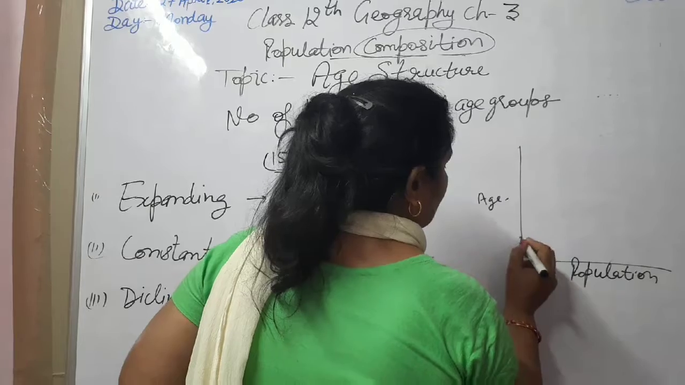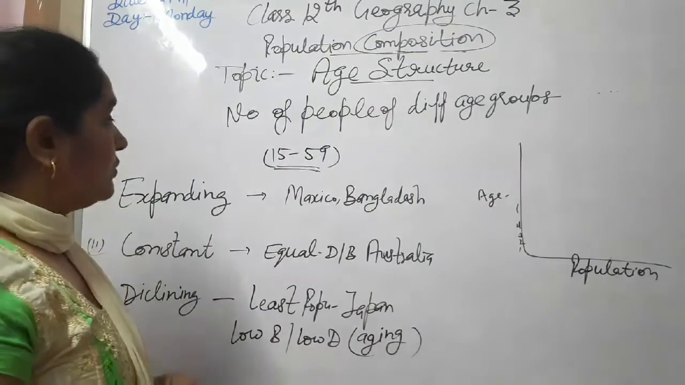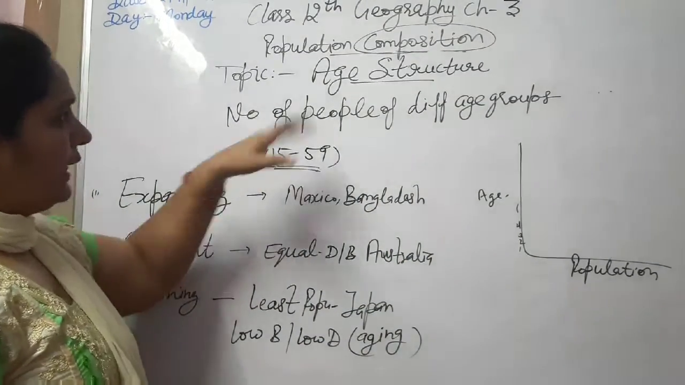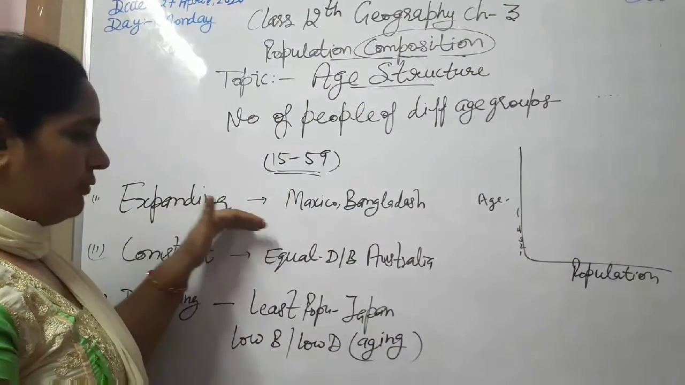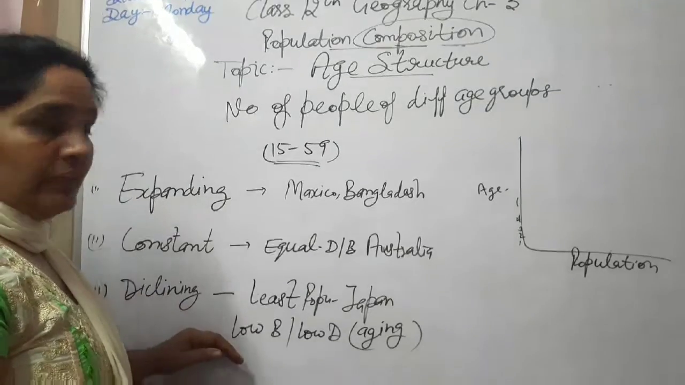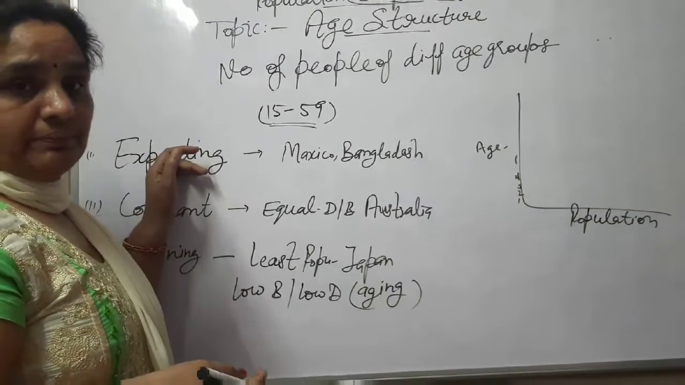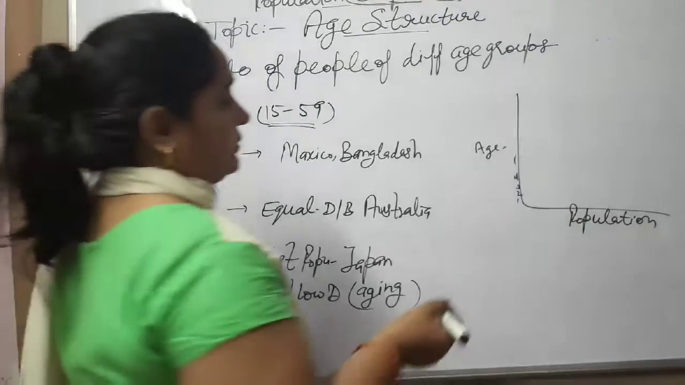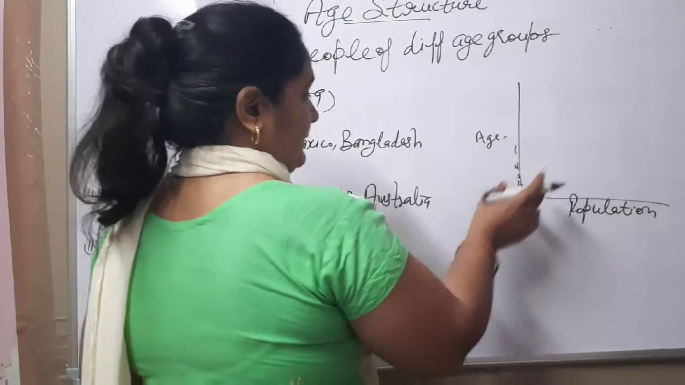One year, 2 year, 3 year, 4 year, like that. So now the age structure we will discuss into three forms: expanding form, constant form, and declining form. In expanding form, the birth rate is high. So with the help of this diagram we will represent it.